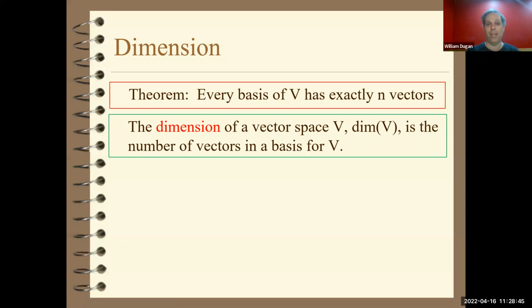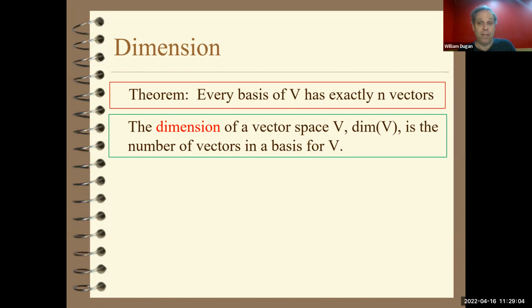The first one is that if you ever have a basis of a vector space, they always have the same number of vectors. And that's because of a theorem we learned before, that if you have a basis, anything more than it can't be independent. Anything less than it can't span the space. So then if you have a basis, you have to have this fixed number.